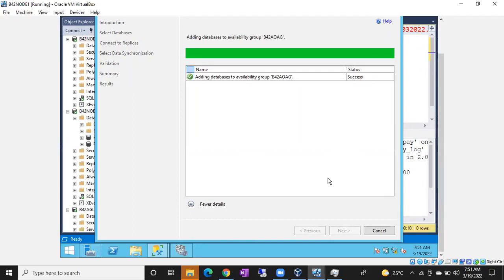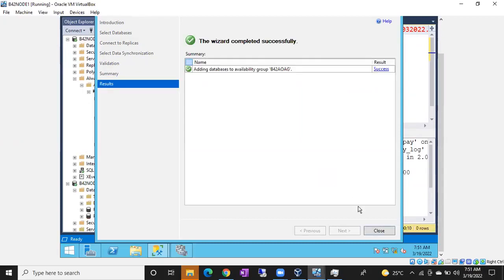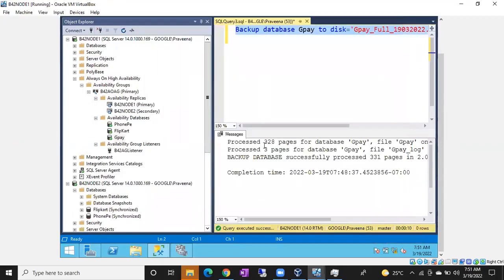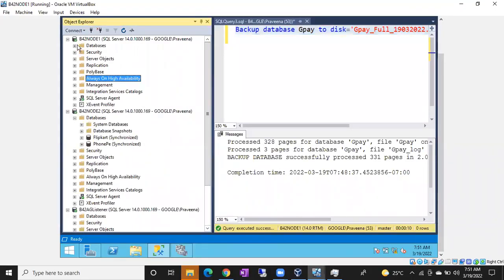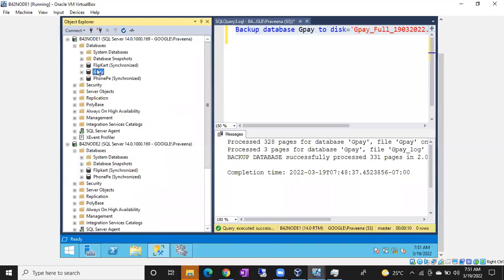So any questions? You also have to know how to remove it, guys. Sometimes to fix an issue, we remove the database from the AG setup and re-add the database into the AG setup, guys. But again, don't remove it, it's not a permanent solution. First, try to fix the issue. If it is not working, then remove the database from the AG, then re-add the database to the AG, guys.